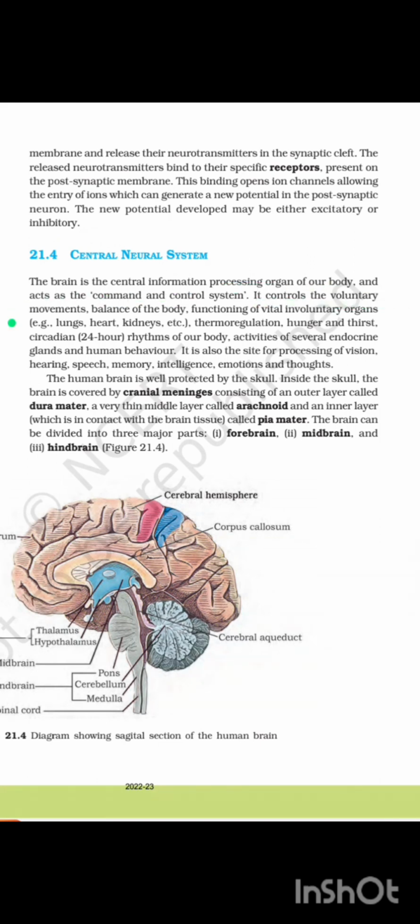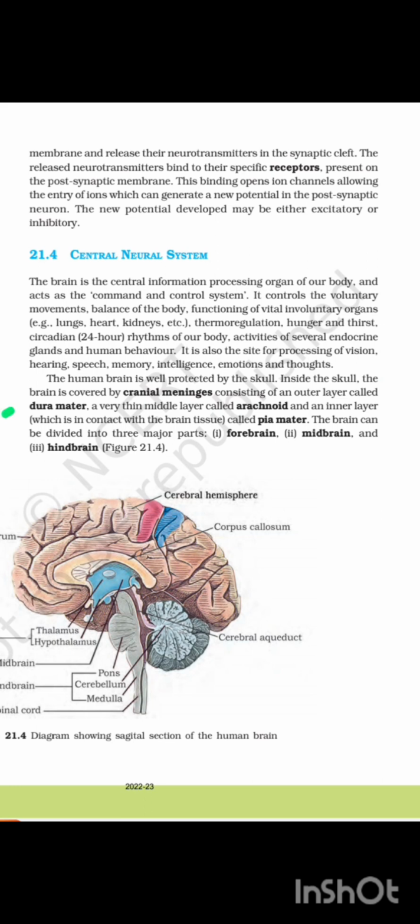It controls the voluntary movement, balance of the body, functioning of vital involuntary organs, for example lung, heart, kidney, etc. Thermoregulation, hunger and thirst, the circadian 24-hour rhythm of our body, activities of several endocrine glands and human behavior. It is also the site of processing of vision, hearing, speech, memory, intelligence, emotion and thoughts. The human brain is well protected by the skull.